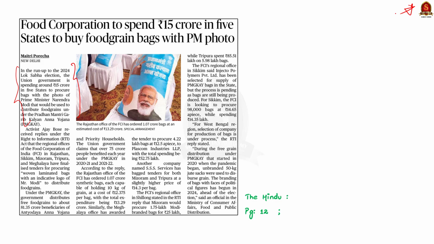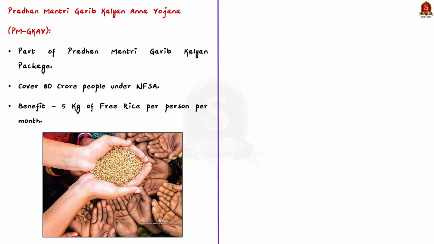See, PMGKAY aims to provide free food grains to around 81.35 crore beneficiaries, including those benefiting under Antyodaya Anna Yojana and priority households. The government claims that over 75 crore people benefited each year under PMGKAY in both 2020-21 and 2021-22. See, this is the crux of the article. In this context, let us revise PMGKAY from a prelims perspective.